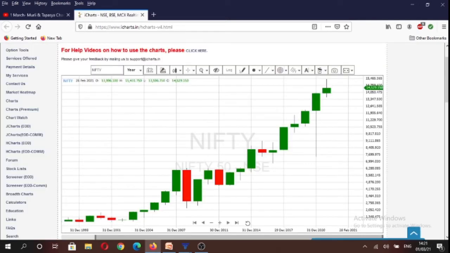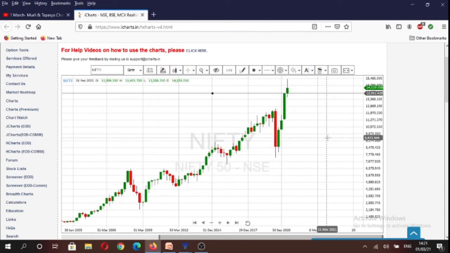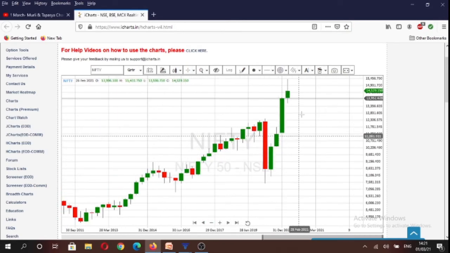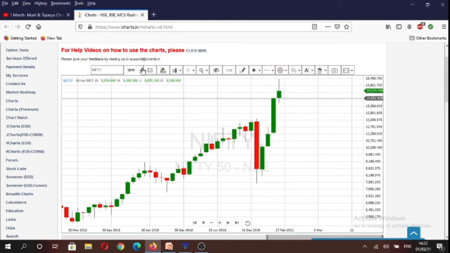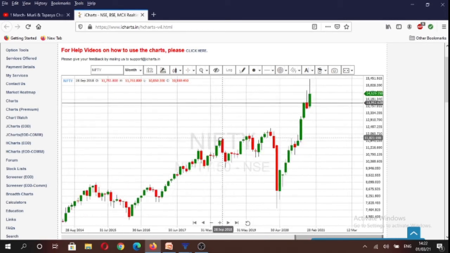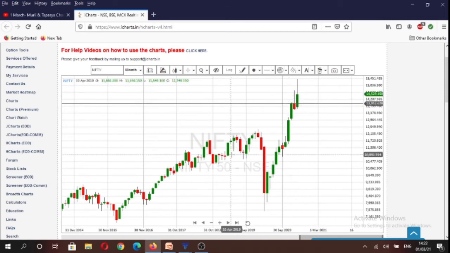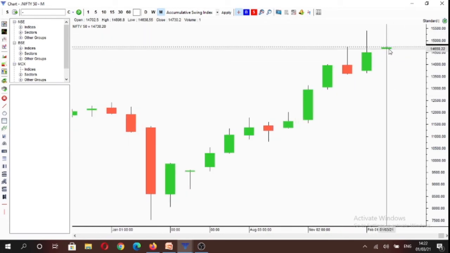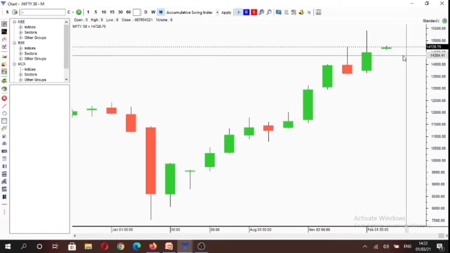If we analyze Nifty on multiple time frames, you will see on the yearly time frame, market is under control of buyers above the yearly open, which is 13,996. On the quarterly time frame, market is again under control of buyers. And on the monthly time frame, we are again under control of buyers. And if you see, today is start of a new month, so you will see that today above 14,702 market is under control of buyers.